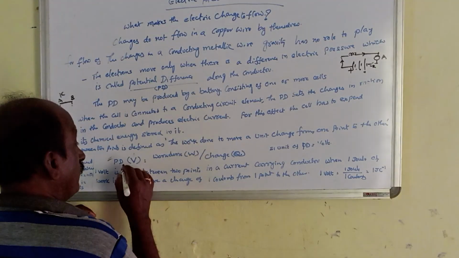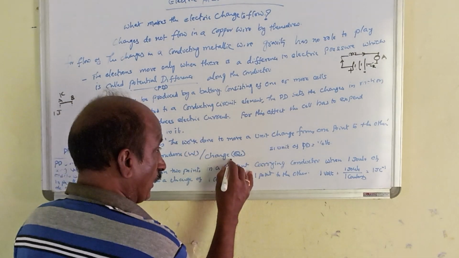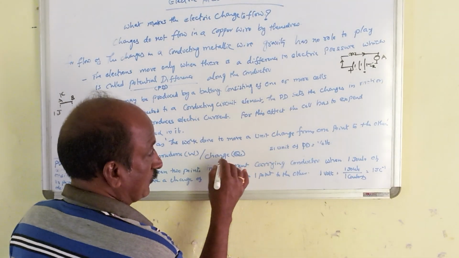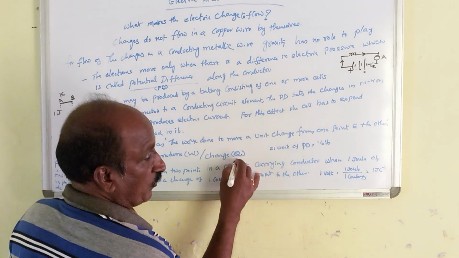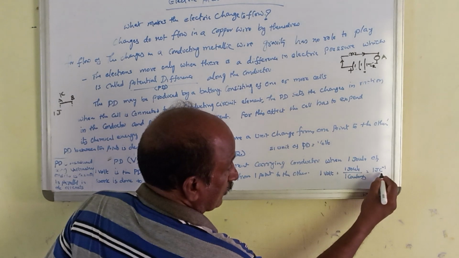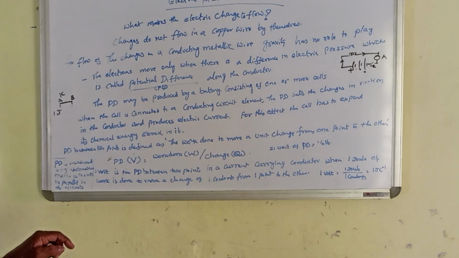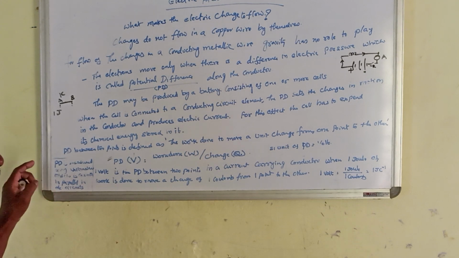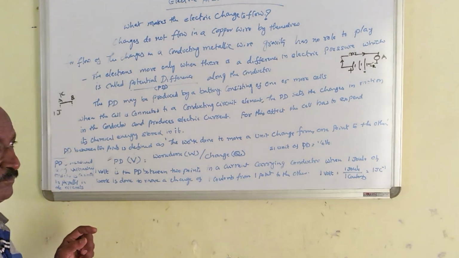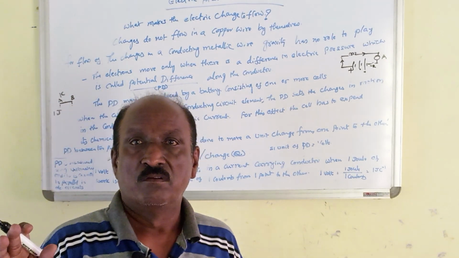Okay, so 1 volt is equal to 1 joule by 1 coulomb. The unit of charge is coulomb. Now 1 volt is equal to 1 joule coulomb inverse.